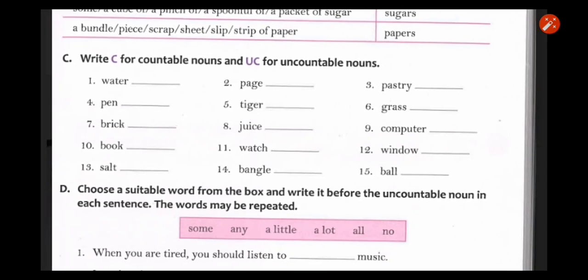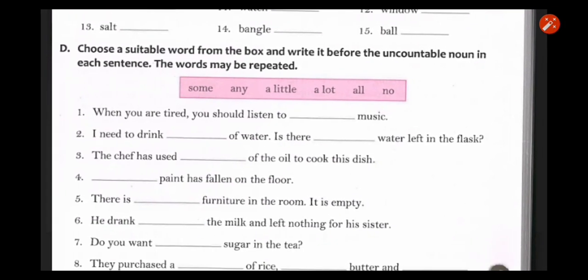Now come to next exercise. Exercise D. Choose a suitable word from the box and write it before the countable nouns in each sentence. The word may be repeated. Okay. So first one is, when you are tired, you should listen to some music. What will come here? Some. Okay, next one is, I need to drink a lot of water.